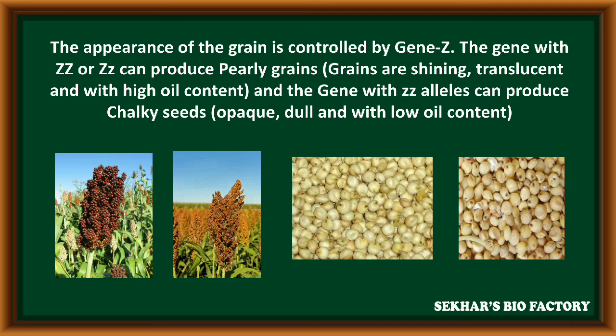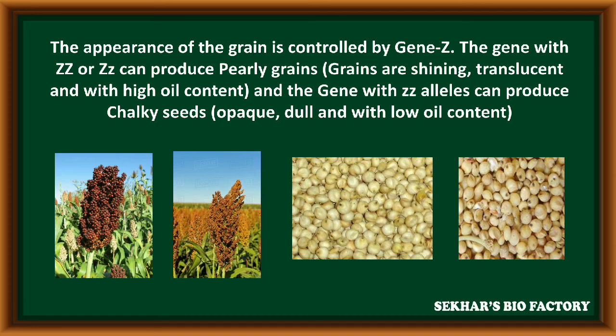Gene Z, with the homozygous condition capital Z capital Z or the heterozygous condition capital Z small z, this allelic combination can produce a nature that is pearly grains. Pearly grains means the grains are shining, translucent, and with a high oil content. The grains appear shiny in nature. That nature is called pearly grains.